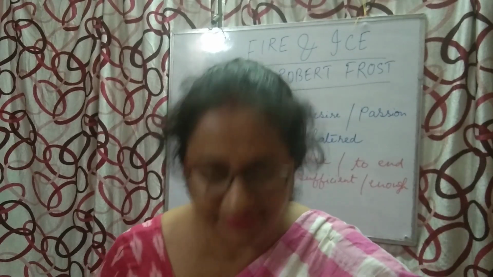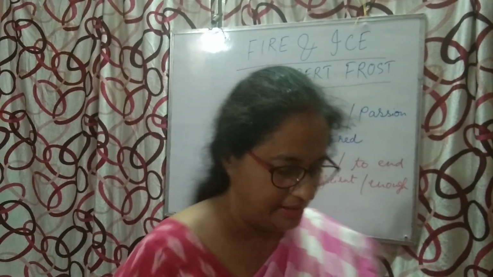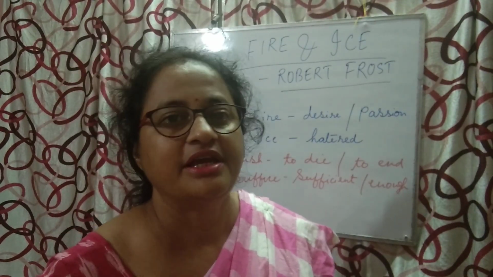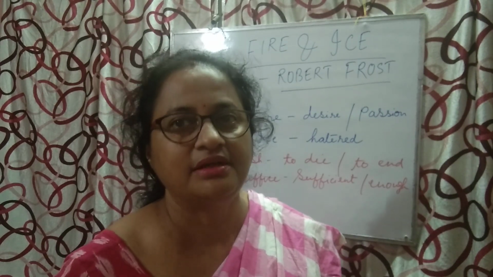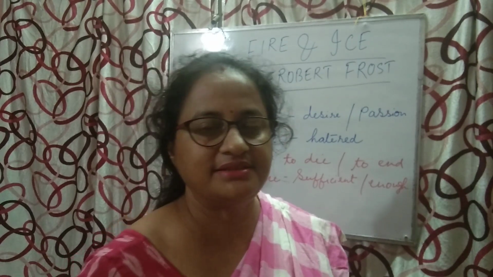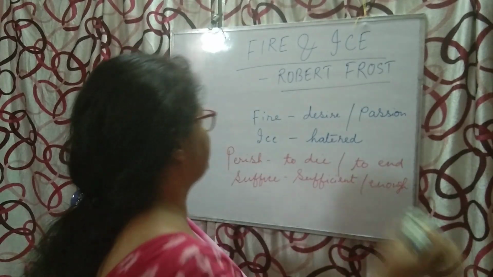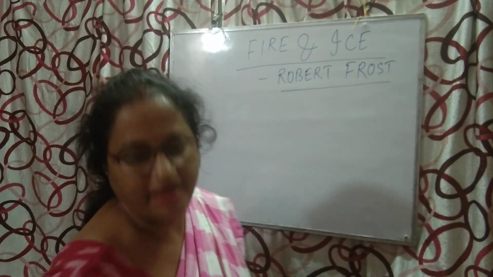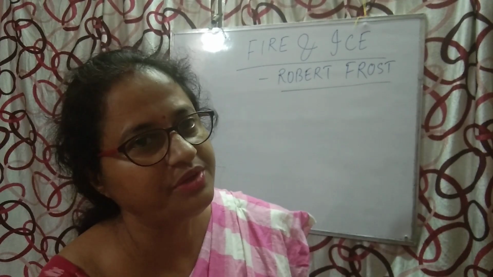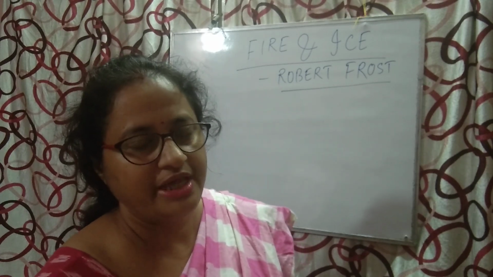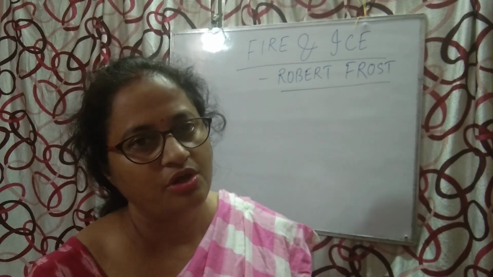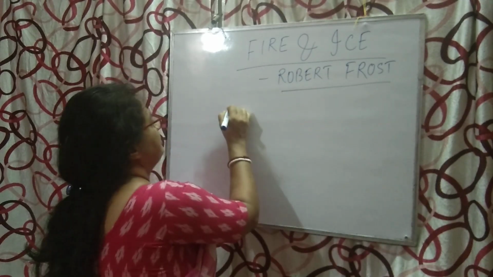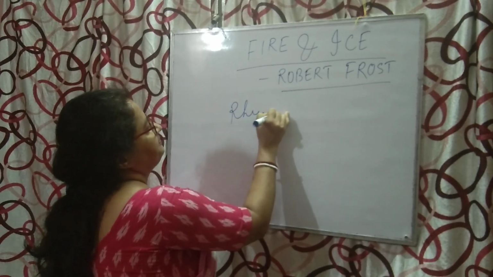Now, coming to the literary devices. Okay, let's see what the literary devices are. The literary devices are very important because it's a short poem. It's a 9 lines poem. So literary devices are very important for you people. First of all, we will see the rhyme pattern. This one you have done in class 9 also, as we are following the NCERT syllabus, so we have to do it, isn't it? So first of all, we will see the rhyme scheme. What is this? Rhyme scheme.